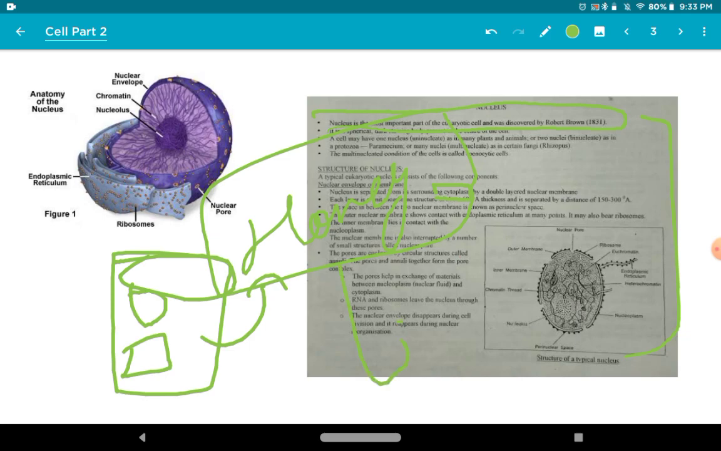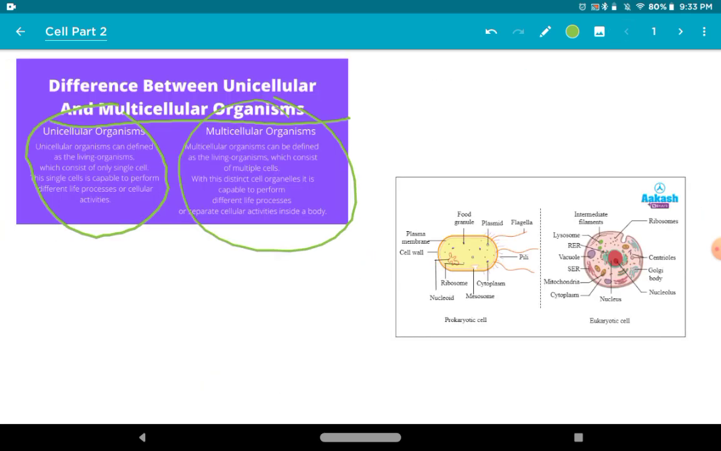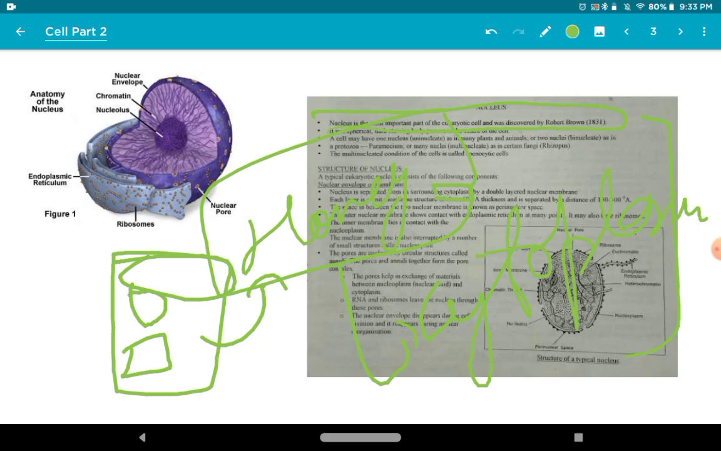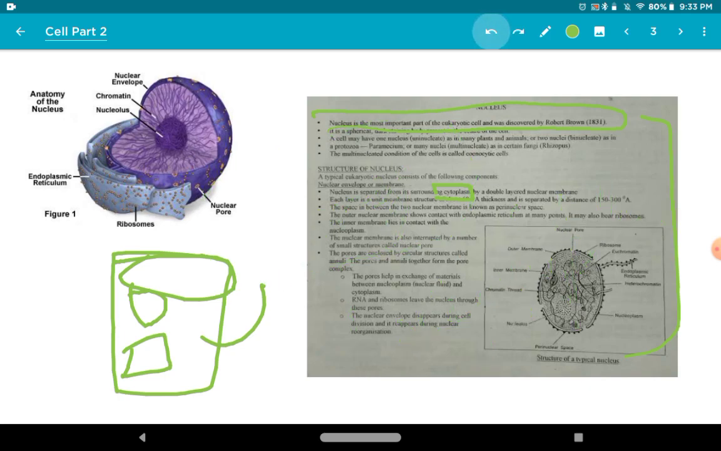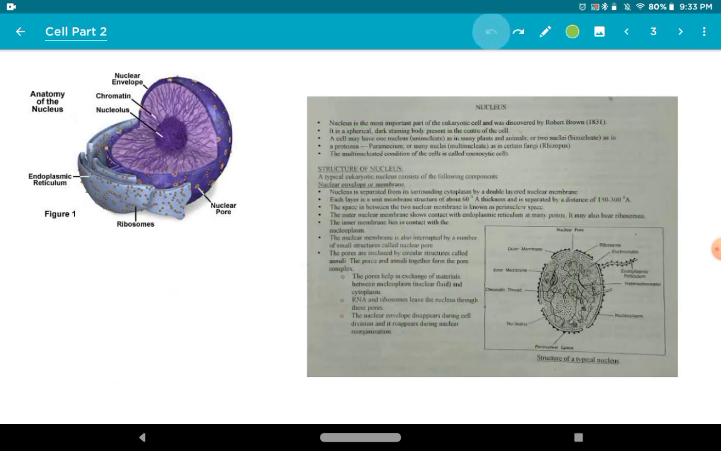So this honey in the cell is known as cytoplasm, and it is the most important part of the cell. Let me tell you one more fact. The most important part of the cell is cytoplasm.